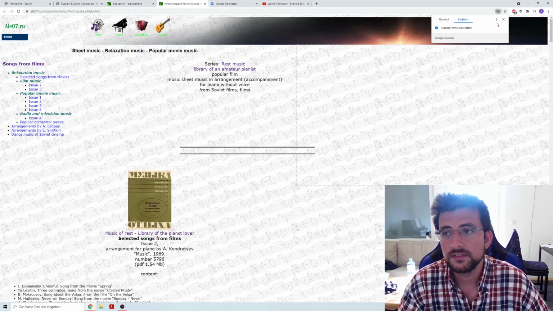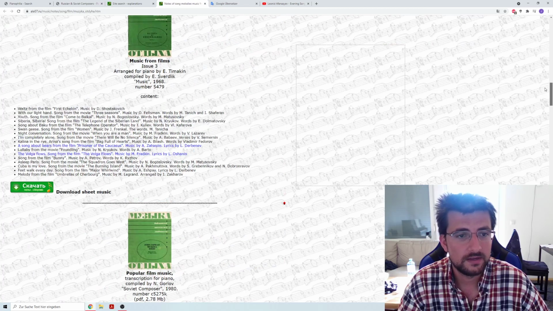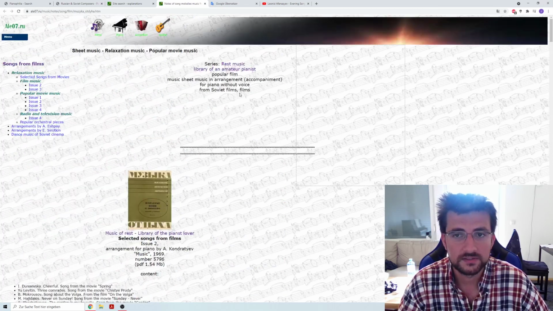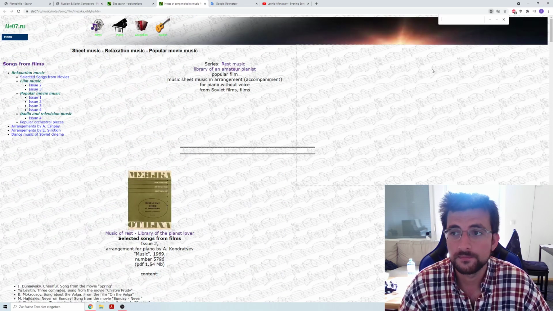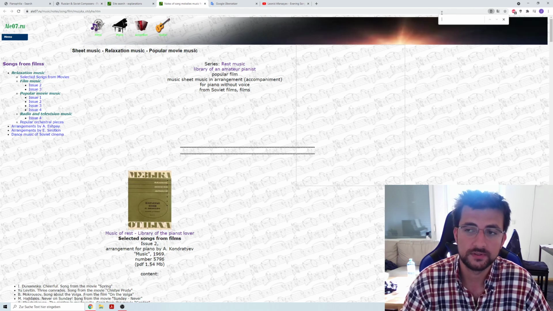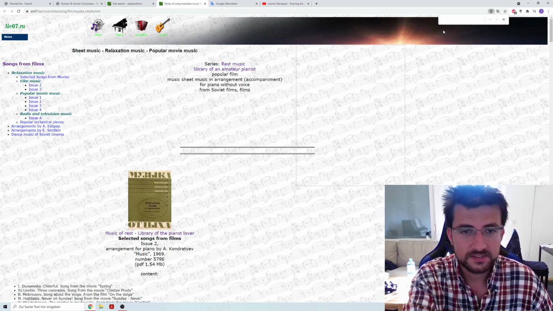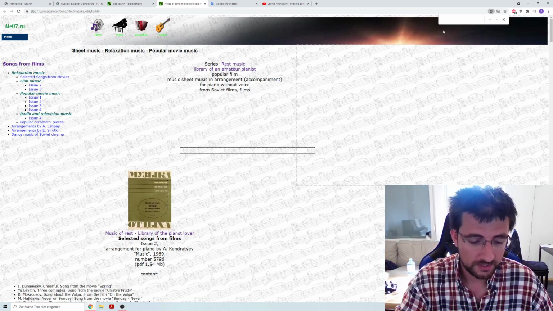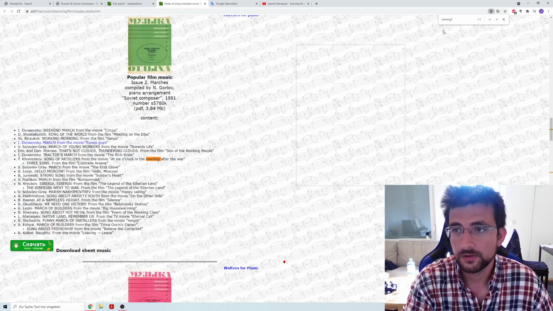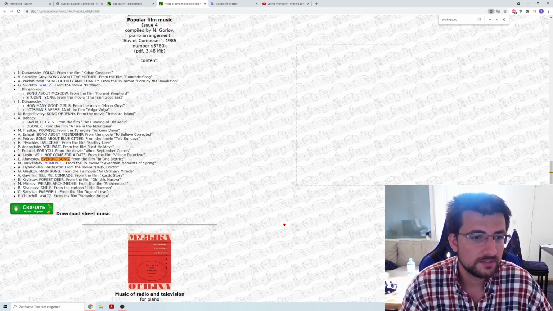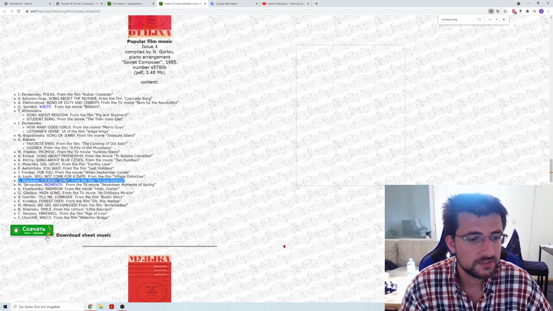If I click on that, then we get a big page where I don't want to read everything. So of course I press Ctrl F to search in that page. Top right, you can see we have the search thing. Now I can type in, if this page is already translated by Google into English, I can write an evening song. Then I get my results here, evening song. And then I see, aha, this is in this book. So I click on Skachat.